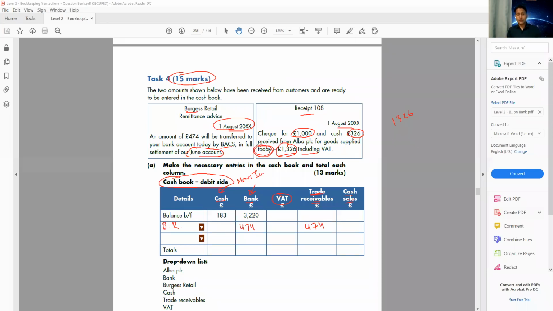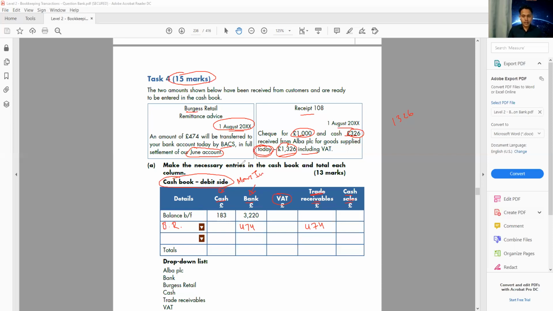For example, if you go to Tesco and buy something and pay for that immediately, obviously Tesco didn't know you before, so you're a cash customer. This is not a credit customer. Credit customer means the customer buys something from you now and pays you later. Please don't be confused because it's a lot of marks. So make sure you understand the concept. It doesn't matter if money comes to the bank or to the cash. Don't worry about where the money comes in. This is not relevant. What is relevant is whether it is a cash transaction or credit transaction.